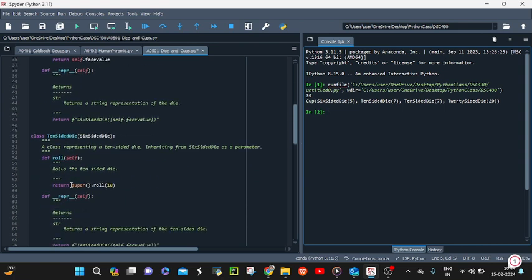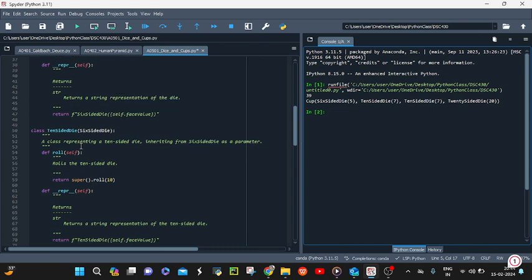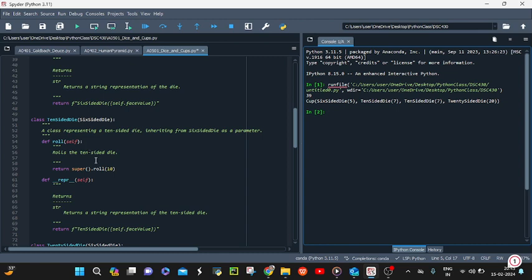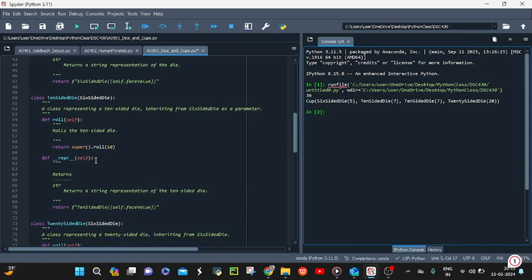The next class is the 10-sided die, which inherits properties and methods from the six-sided die. It overrides the roll method to roll a 10-sided die instead, and overrides the representation method to provide a string representation of a 10-sided die.